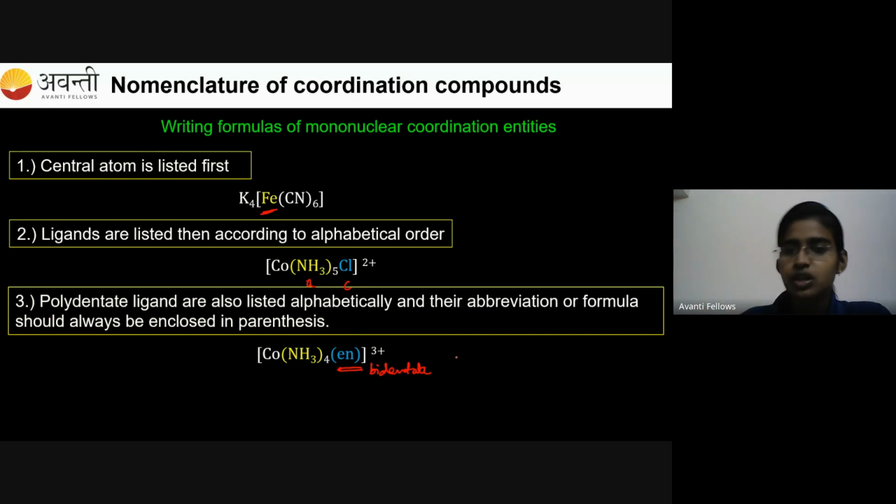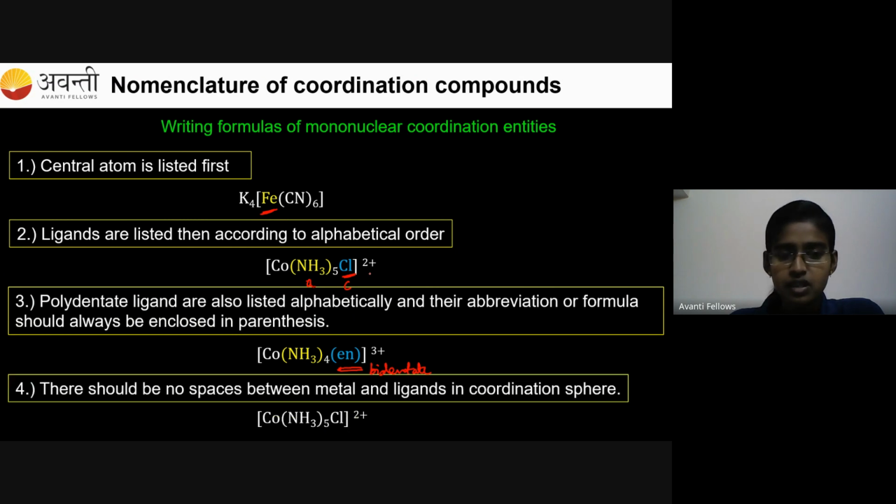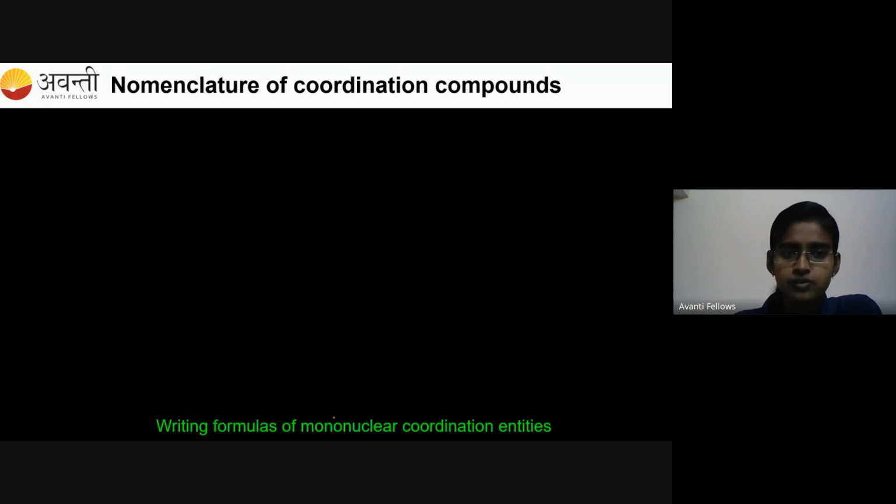You should not write the ligand like this, like chloro. Like writing a monodentate ligand, you should not write the ligand as such inside the formula. And rule number 4 is there should be no spaces between the metal and the ligands in the coordination sphere. So here you should not leave spaces. You have to write everything next to each other. This is rule number 4.